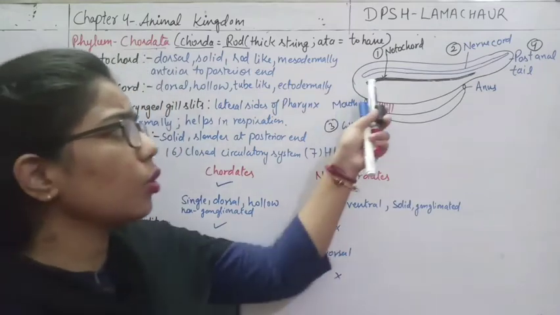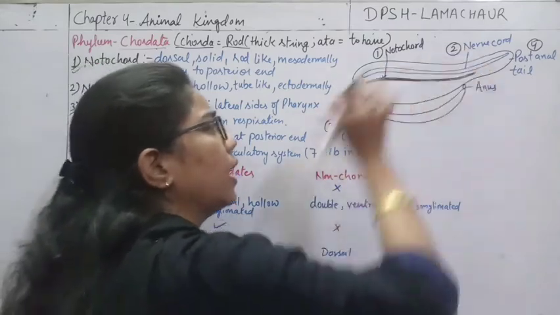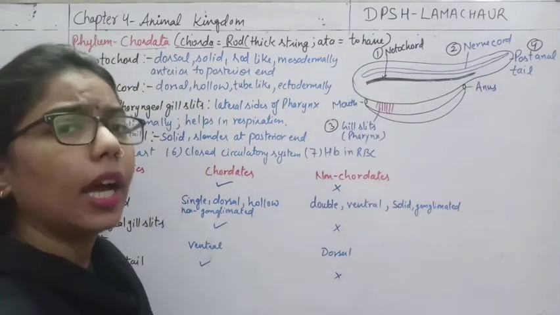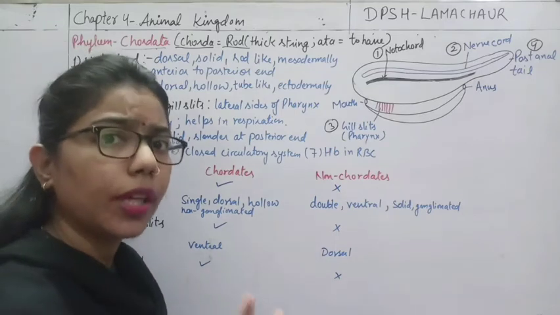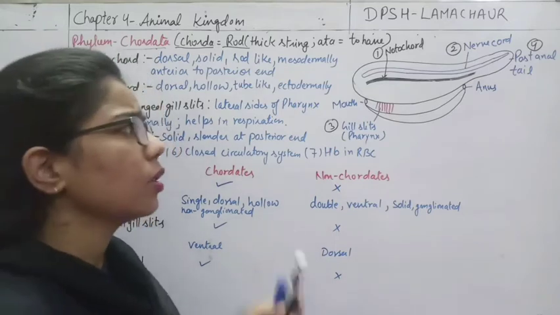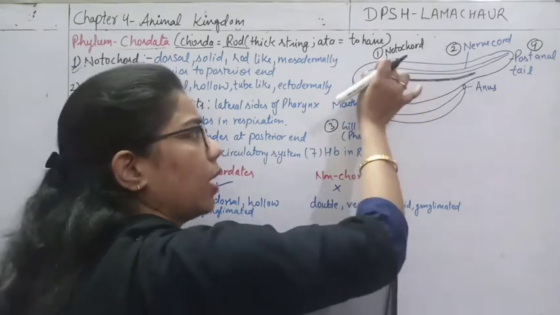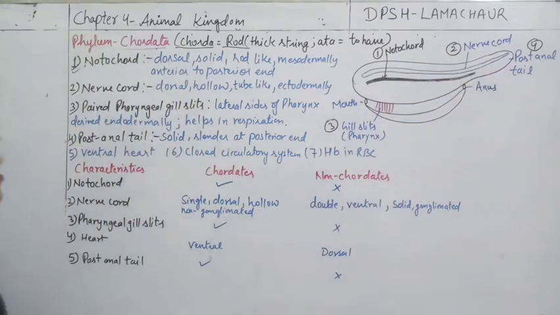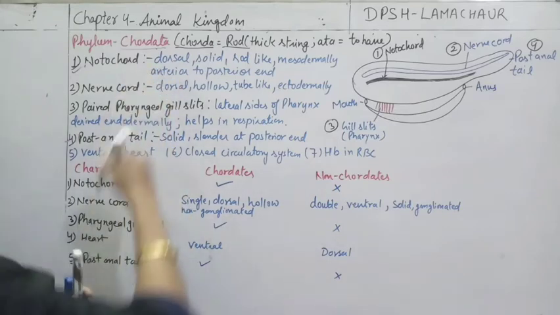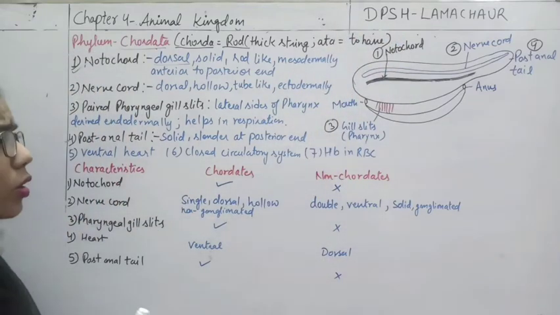If you see the notochord, how is it extending? It is extending from the mouth to the anus. And again, we will classify the chordata on the basis of the fate of the notochord. But here what we are showing is that it is extending from the anterior part to the posterior part of the body. Clear? So the first thing we will discuss here is the notochord. Same thing, it is dorsally placed. Where do you see it? In the dorsal part.